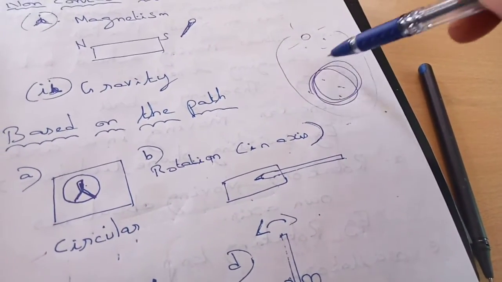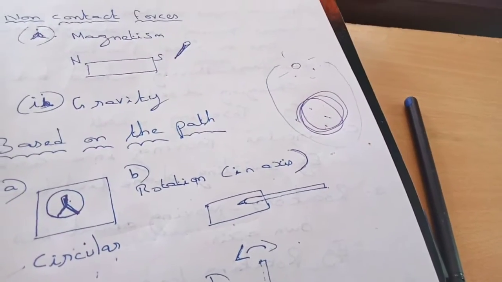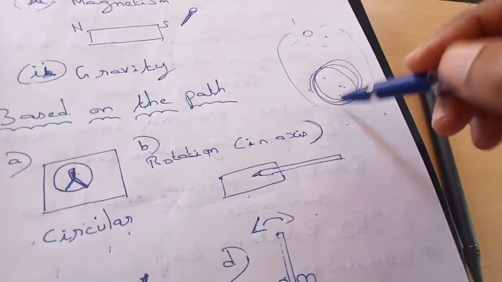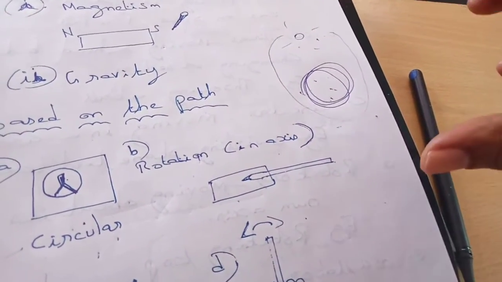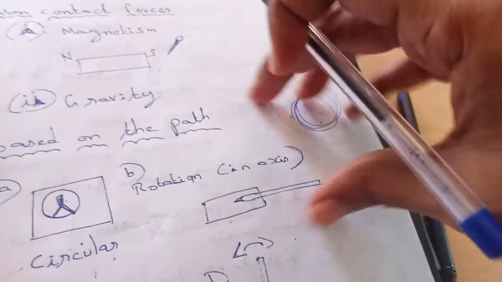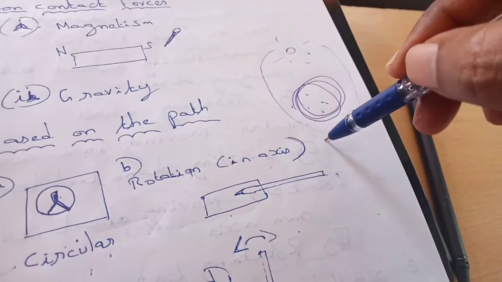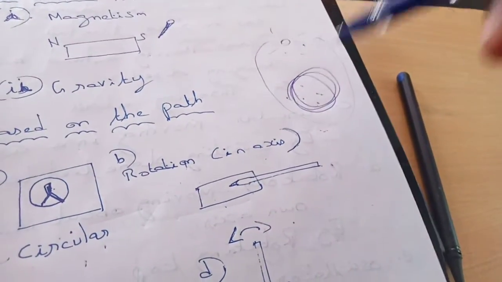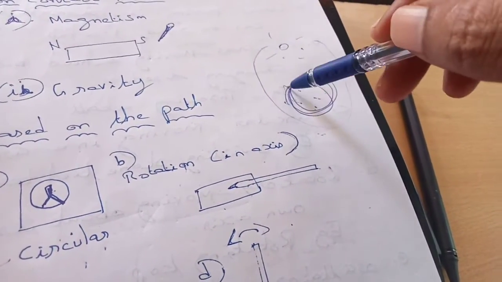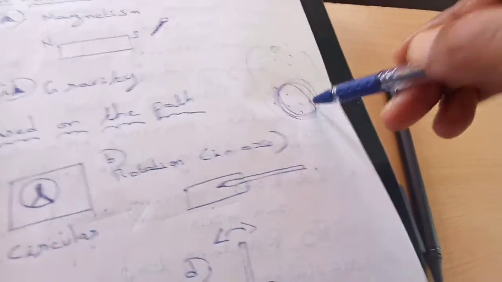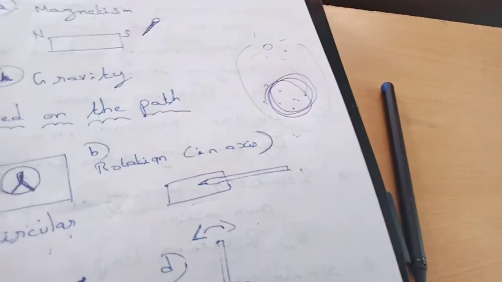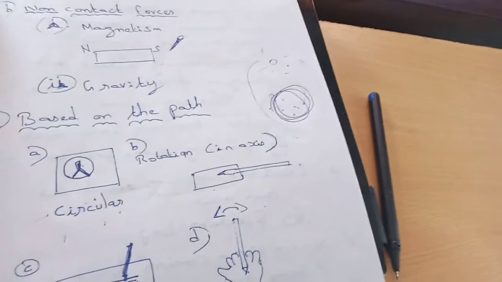To have a mnemonic, you can think of making roti. Roti, if we cook it, it will just rotate. It will be in the same position. It will not move away, but there will be a circular motion. There will be a rotational motion. So that is called rotational motion.